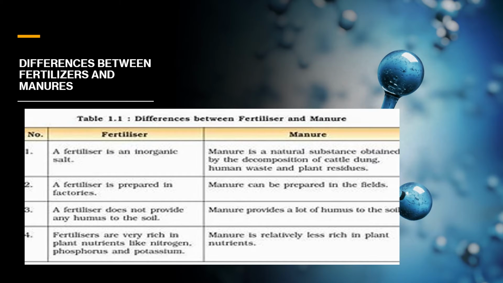And fertilizers are very rich in plant nutrients like nitrogen, phosphorus, potassium, while manure is less rich in plant nutrients. Now you will be thinking about which one to use. In case of humus, manure has more, but fertilizers have more nutrients. So it's best to use them equally, so that the plant gets humus along with nutrients. So it's best to mix them both and use.